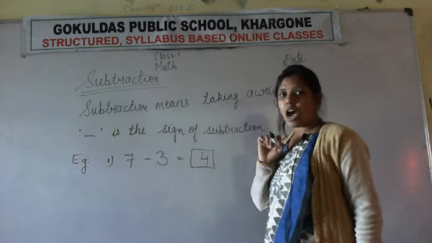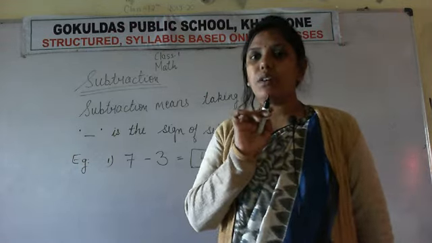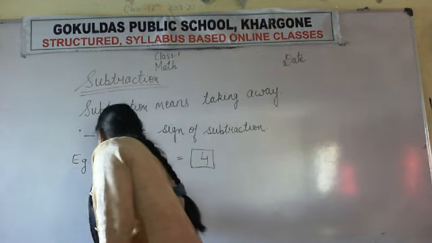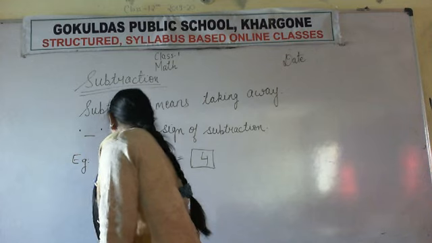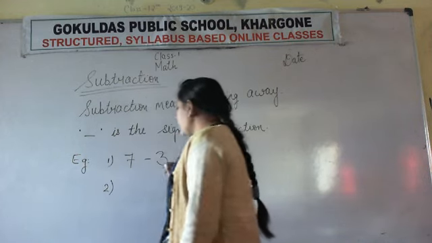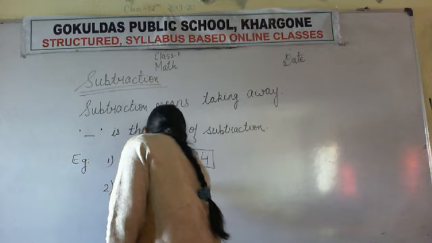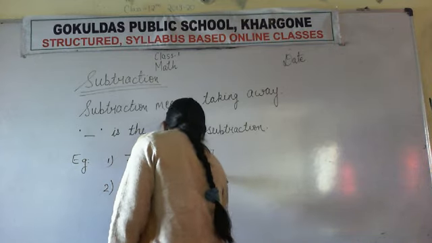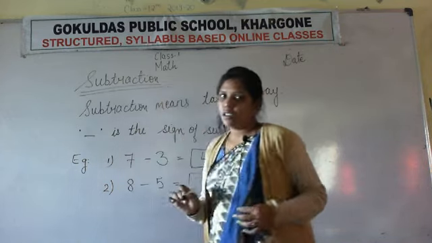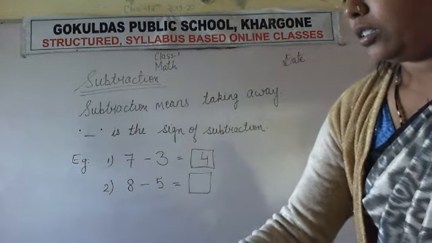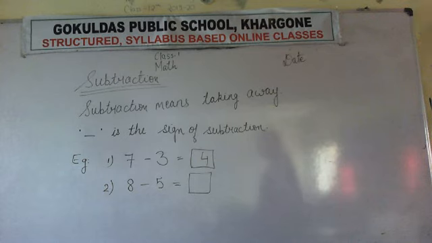Have you understood how we subtract the given numbers? Take one more example and try to solve it yourself. I am writing one more example here and you try to solve it yourself. 8 minus 5. Try to read the question and then find the answer.